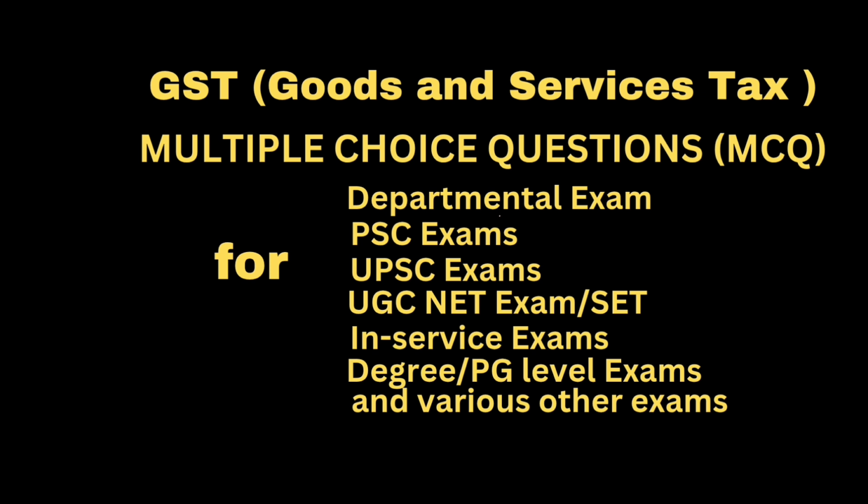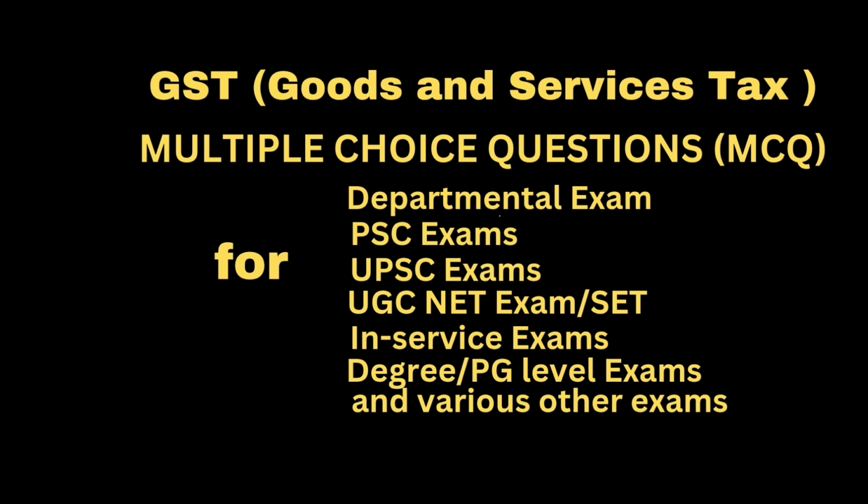Option: In case of continuous supply of services, where due date of payment is ascertainable from the contract, invoice shall be issued. Answer: On or before the due date of payment. Option: In case of continuous supply of services, where due date of payment is not ascertainable from the contract, invoice shall be issued. Answer: Before or at the time when the supplier of service receives the payment.